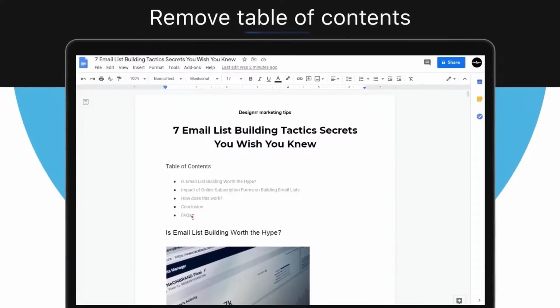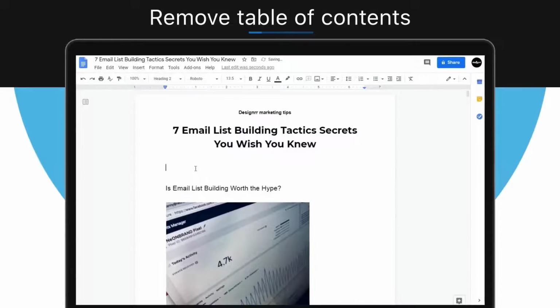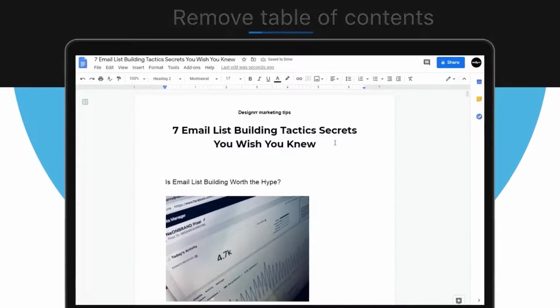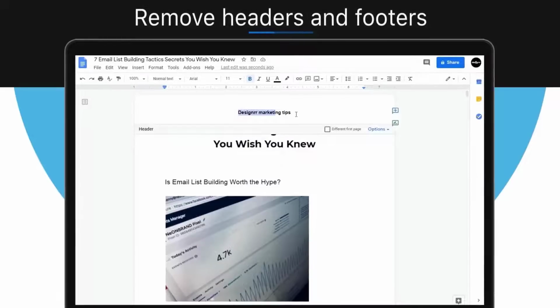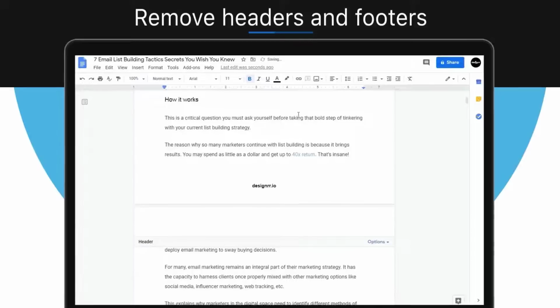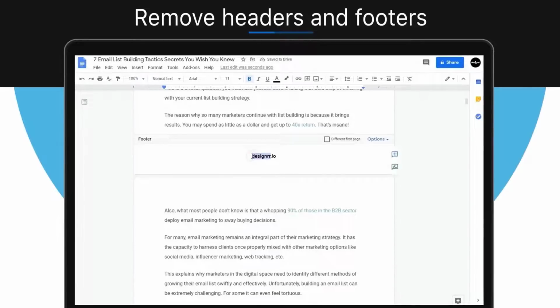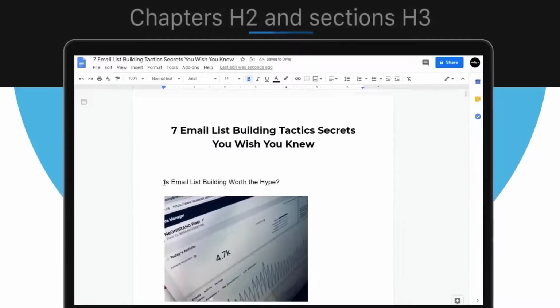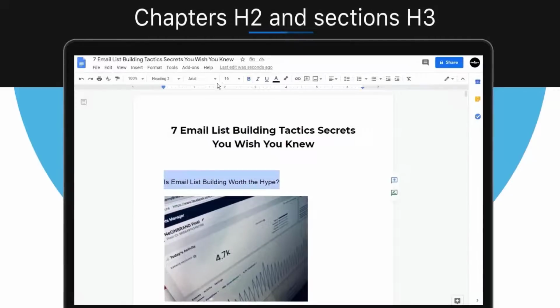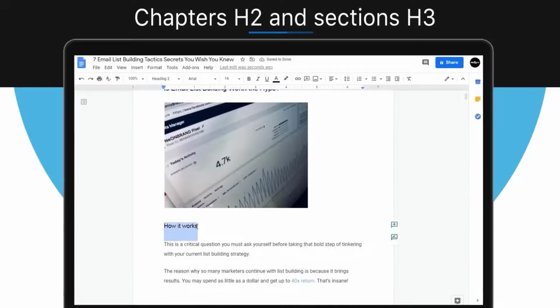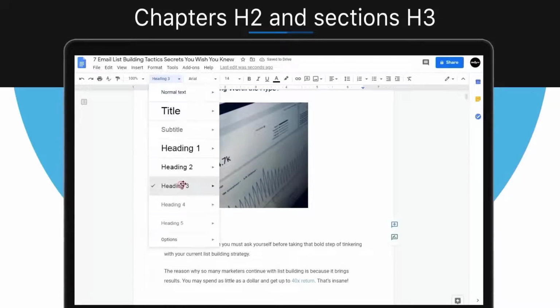Let's start by removing the table of contents. This is because Designrr will recreate one for you. Remove the headers and footers. Designrr will also create headers and footers automatically, so we don't need them in the source document. Make chapter headings H2 and section headings H3. This is so the import will recognize a new chapter and sections automatically.